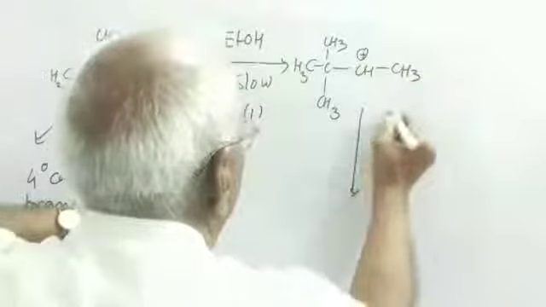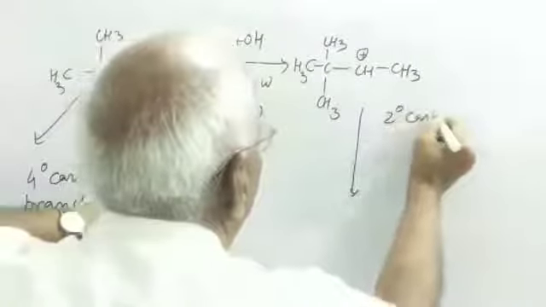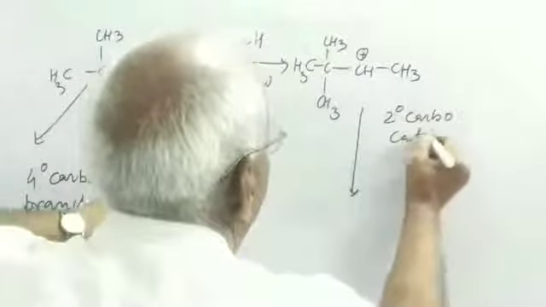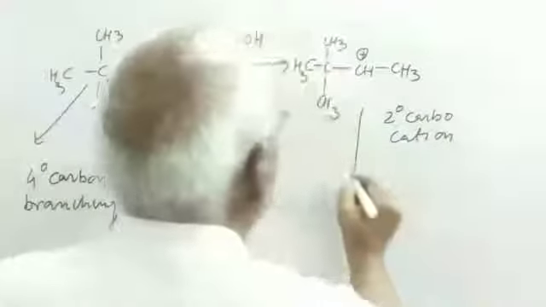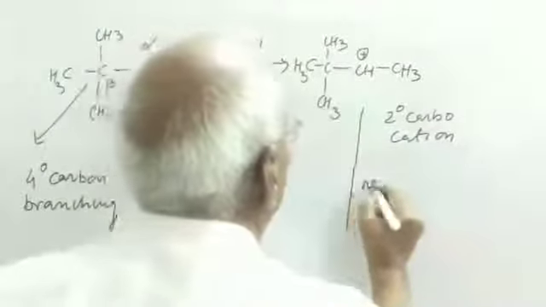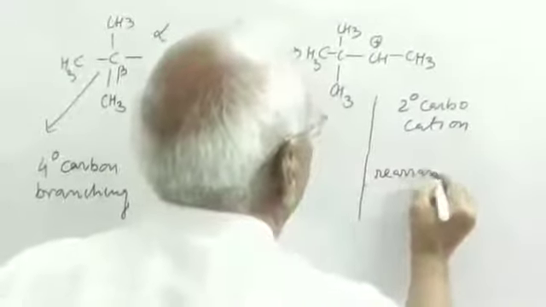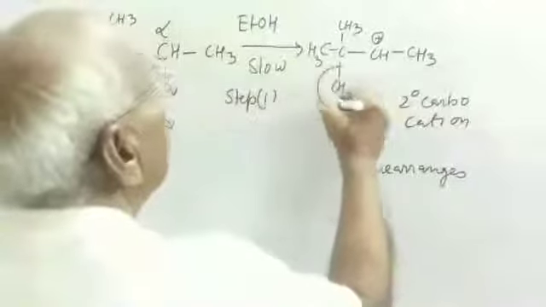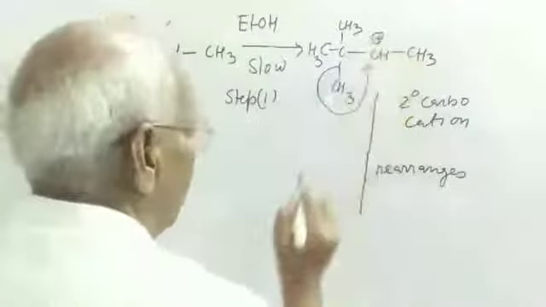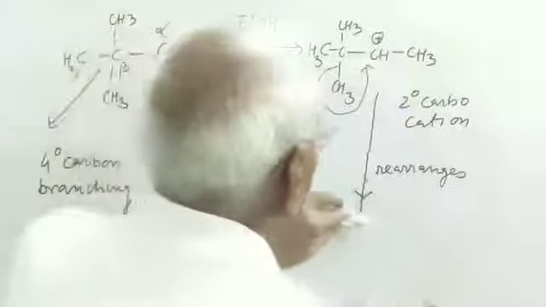This 2 degree carbocation rearranges to a more stable carbocation by shifting of this methyl group to this carbocation.